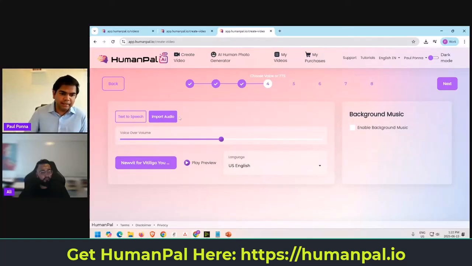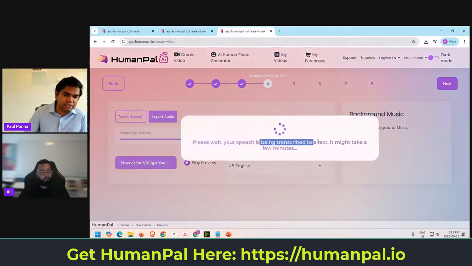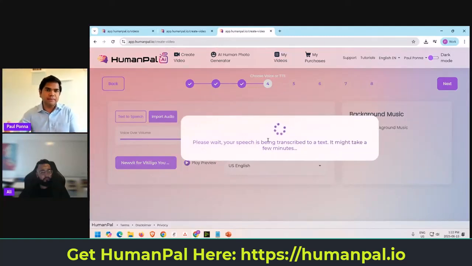So that's the basic idea. Is that clear? Then you can preview it and that kind of thing. Because you've added your own audio, you can adjust the volume, and then you go to the very next step. You see how it says transcribing yours to text. It'll just take the audio, transcribe it to text, put it in subtitles, and all that kind of good stuff is automatically done for you from this example.